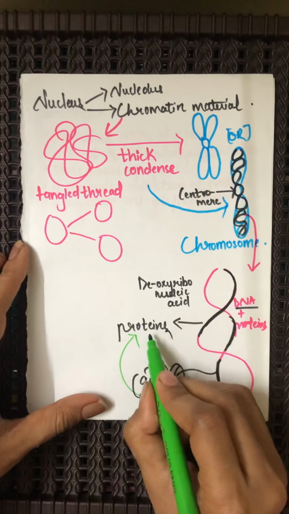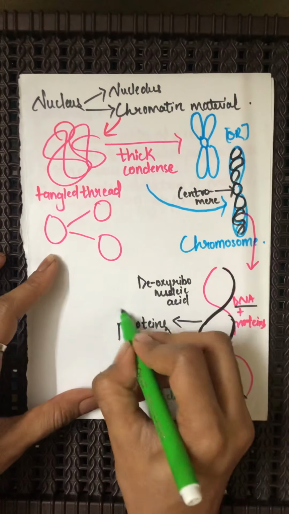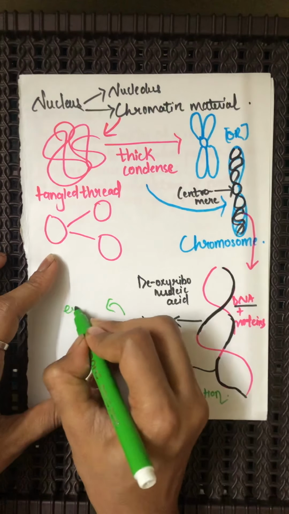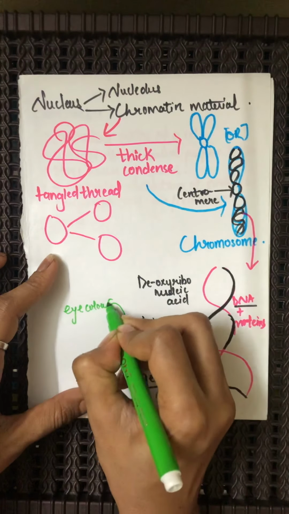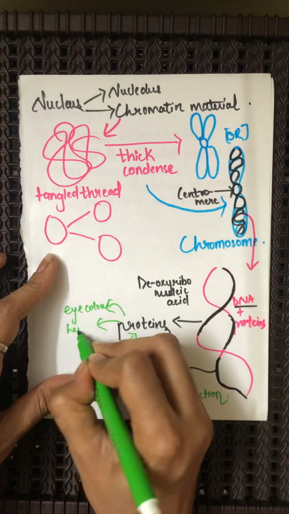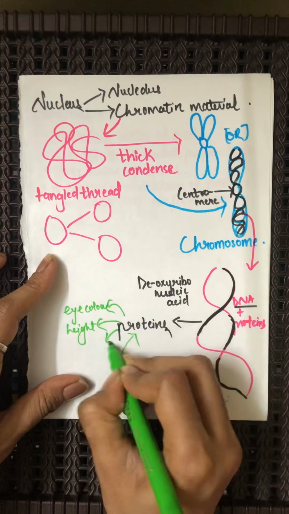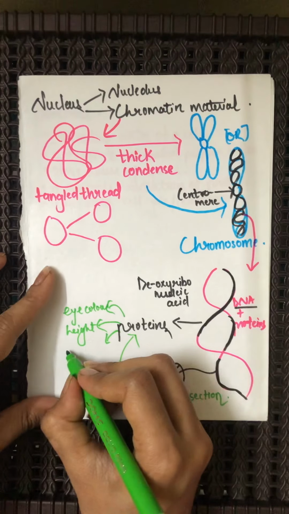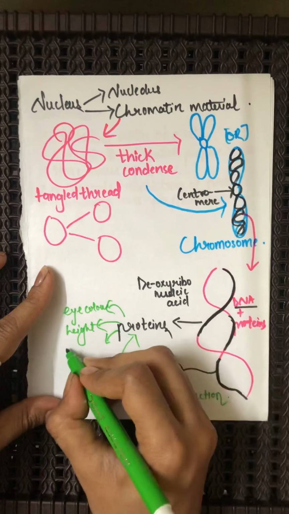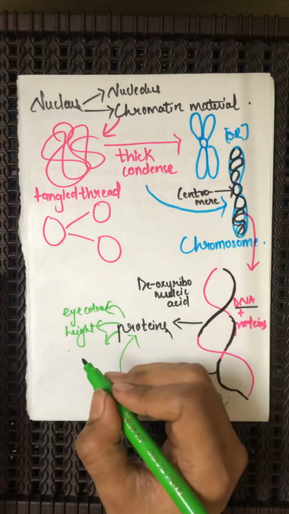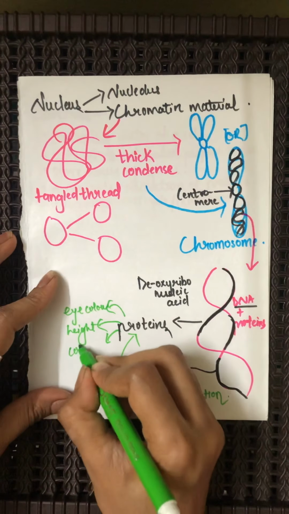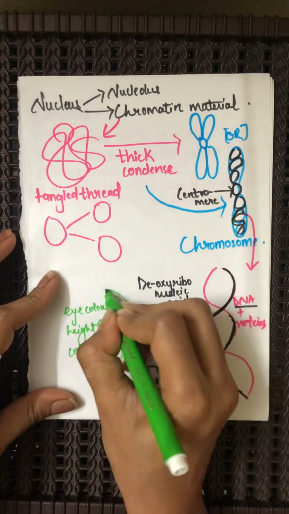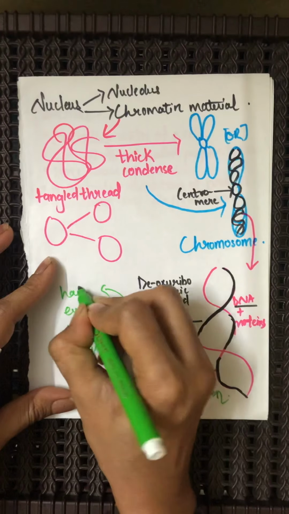This protein decides what our eye color will be, what our height is going to be, what our body color is going to be, and what type of hair we are going to have.